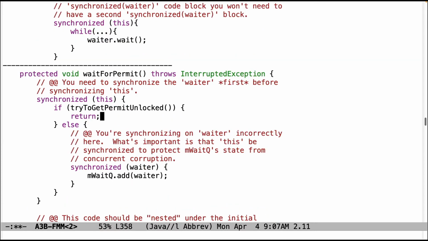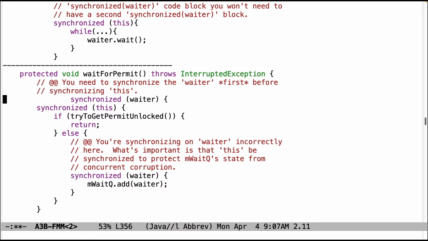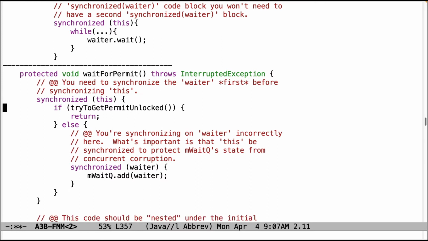Take a look down here. Make sure that you synchronize the waiter first before you synchronize on this. That's a common point I've raised. And down here, you don't need to have synchronized waiter again. That should have been done way up here before you get into that other part.